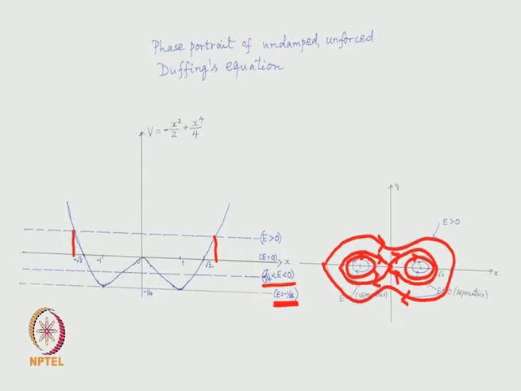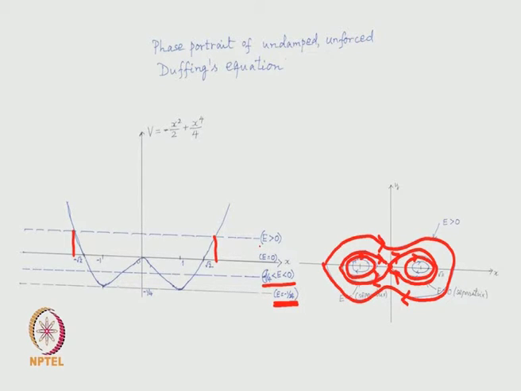So, in the case of the undamped unforced Duffing equation, we again have several different kinds of orbits. At one energy level, we get only the equilibrium points, then we get periodic orbits, then we get a separatrix, and then again periodic orbits. In the previous example, in the final case we got only unbounded solutions, but here at all levels we get only periodic orbits. So, that is a big difference.